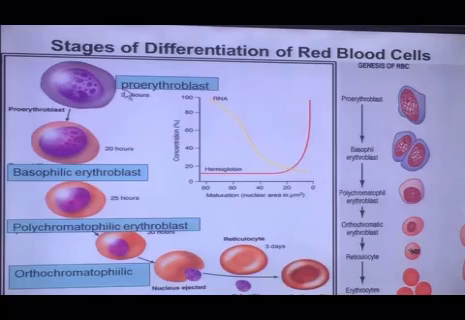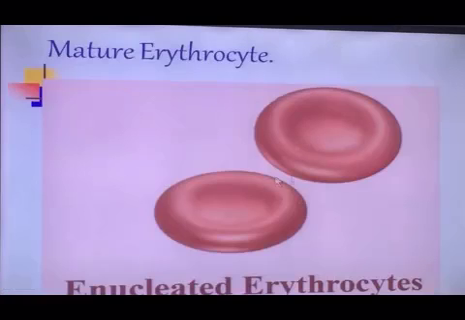Here you can see the proerythroblast, the basophilic erythroblast, the polychromatophilic erythroblast and the orthochromatophilic erythroblast. Initially at this stage there is very little hemoglobin, but with the passage of time the concentration of hemoglobin is increasing and the RNA is decreasing. At the end, the RBC accumulates hemoglobin up to 34 grams. This is a mature erythrocyte, finally developed from the proerythroblast or multipotential cell in the bone marrow.